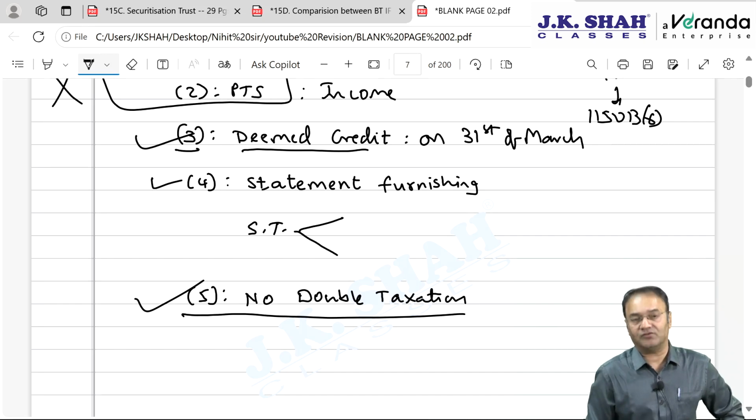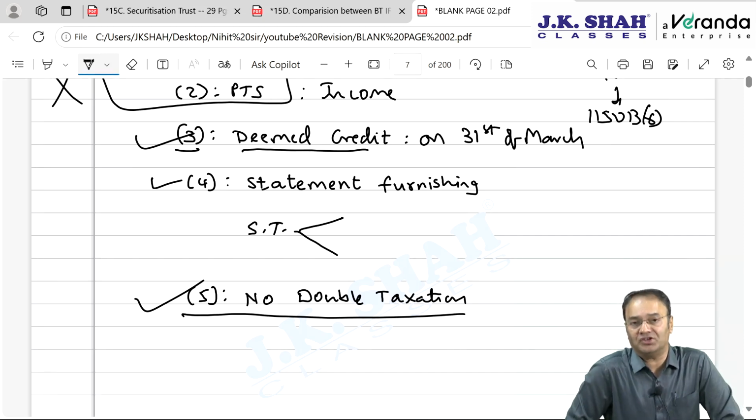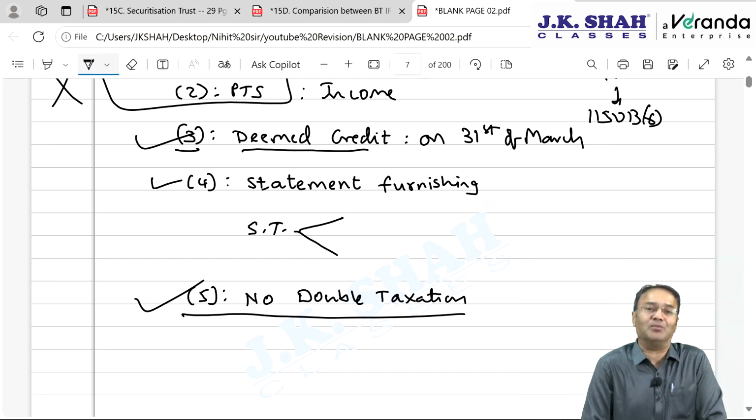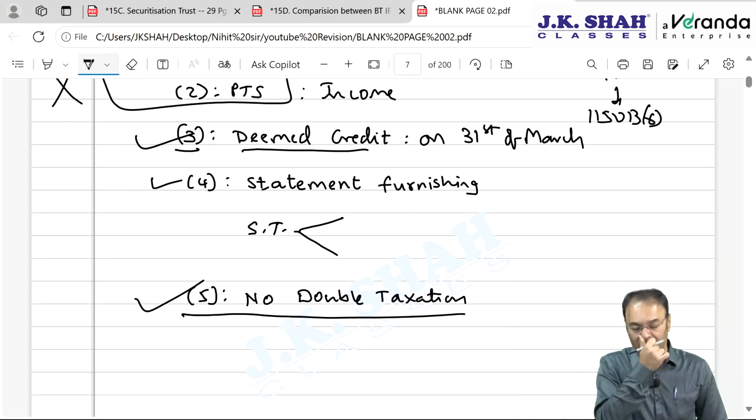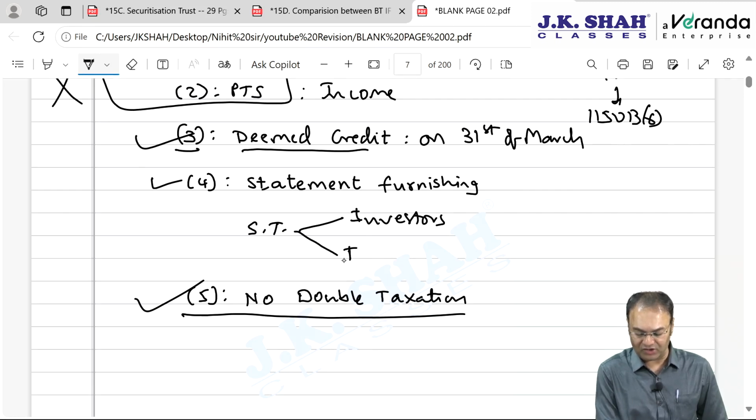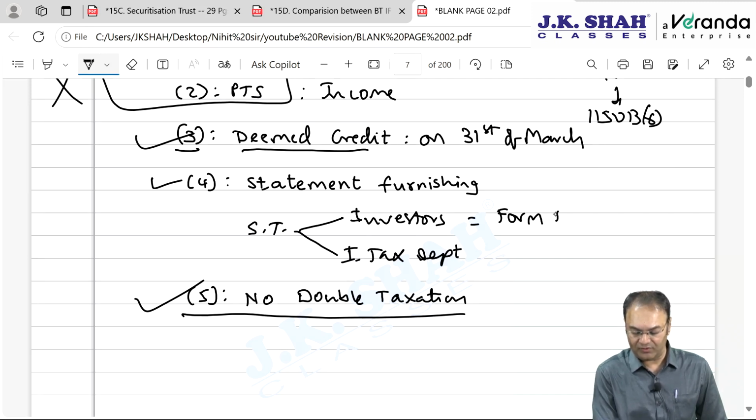And then subsection 4: how will you come to know as an investor how much income is PGBP and how much is capital gain? So, the securitization trust will have to furnish a statement after the year ending. One copy of the statement they will have to furnish to the investor and one copy to the income tax department. To the investor, they will have to furnish it in Form 64F, and to the department they will have to furnish it in Form 64E.